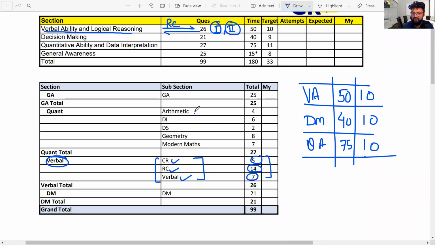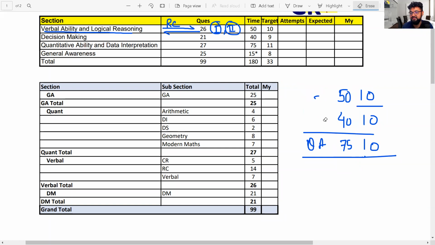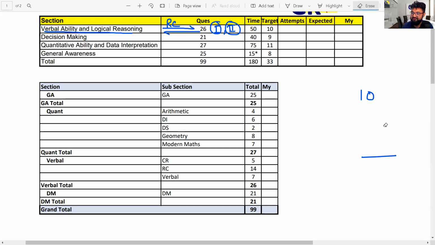Same way, from the quant point of view: arithmetic 4 questions, DI 6 questions, data sufficiency 2, geometry 8 and modern maths 7. So geometry and modern maths are more important. You have to plan your strategy according to that. We have 1 week remaining for the ZAT exam, 5 days remaining for the ZAT exam.